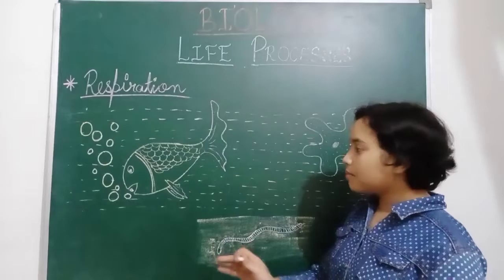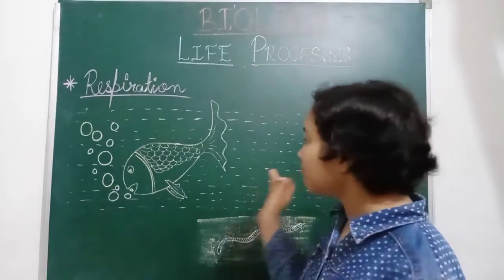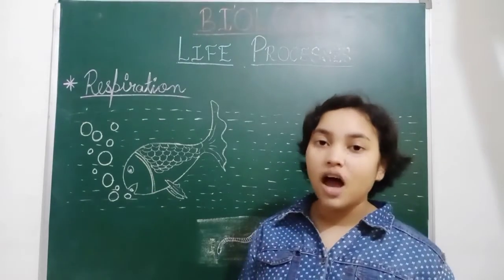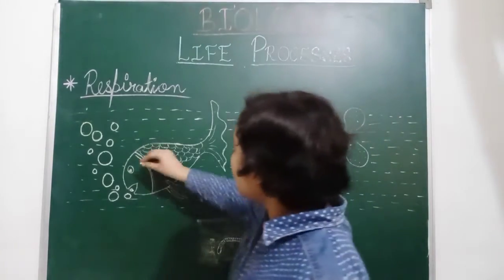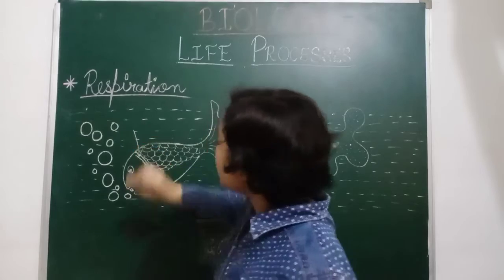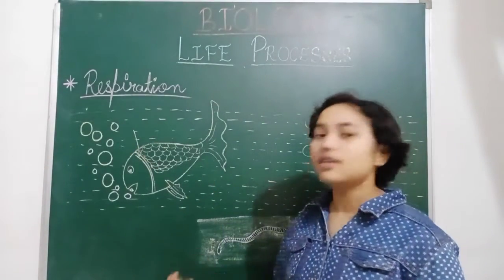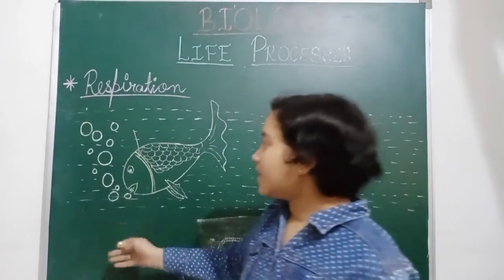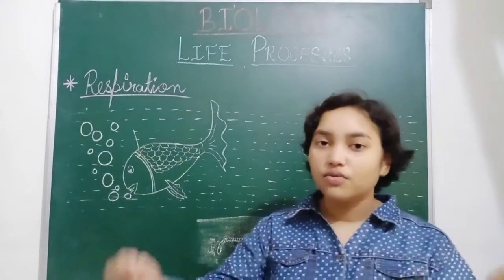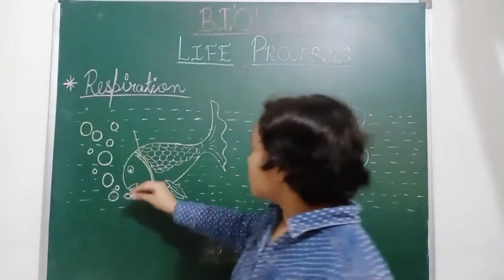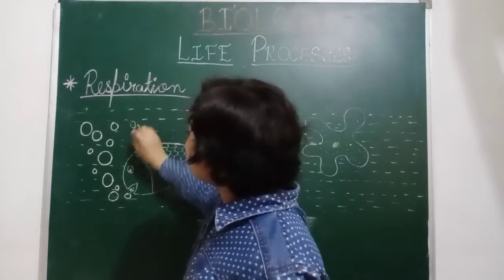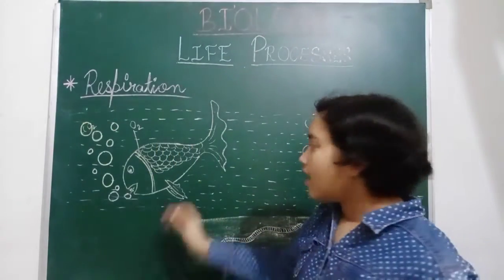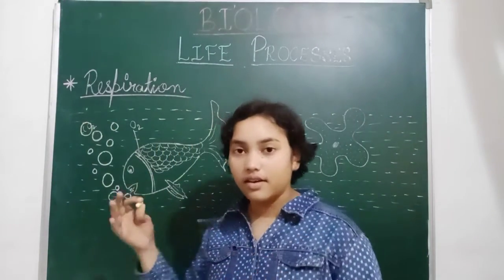behind the head and in the front of the body. So these gills are carrying out the gaseous exchange. The oxygen is taken inside from the water, and carbon dioxide is released through the mouth, and that is why you can see the bubbles coming out from the fish's mouth. So now oxygen is taken inside and carbon dioxide is released in the form of bubbles, and the respiration in